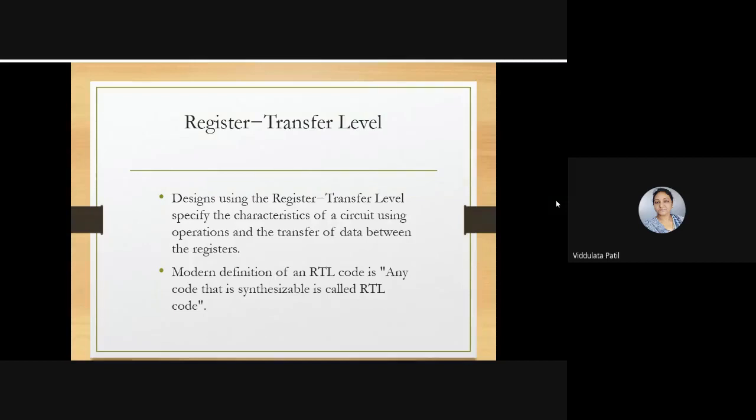The modern definition of an RTL code is that any code that is synthesizable is called an RTL. So even behavioral modeling, if we can synthesize it, is also an RTL code. Any code which we can synthesize and represent in the netlist form is an RTL code.